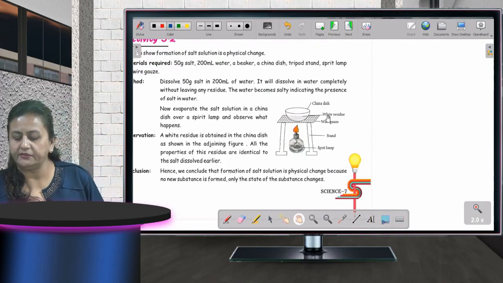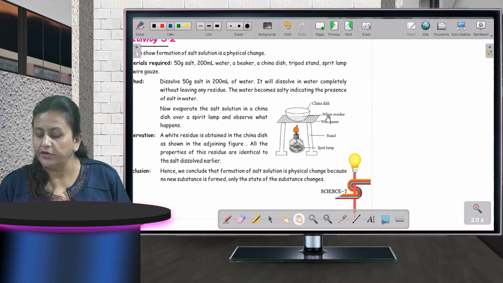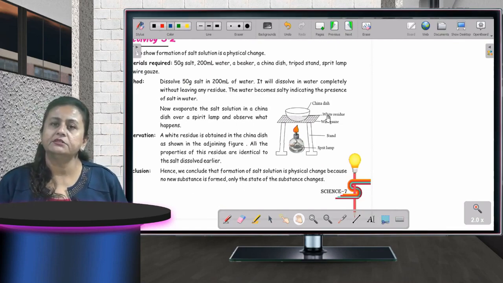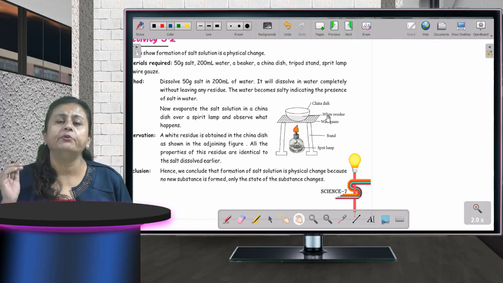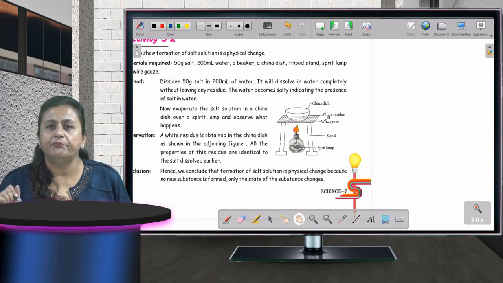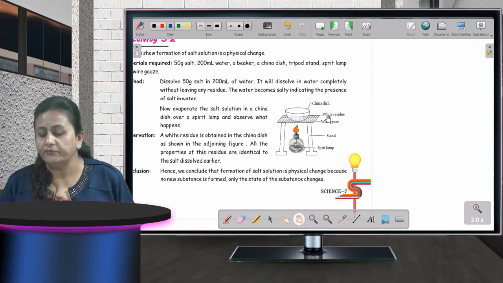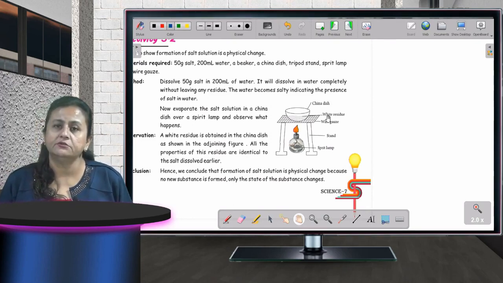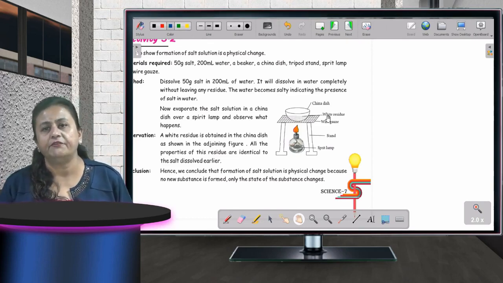That china dish has been placed on a tripod stand and we will start warming it. As the water gets hot, it will evaporate and what is left? The residue which is left is salt. So with this example and the above example, you came to know that both the changes were physical changes. No new substance formed, and we can get the original substance again.